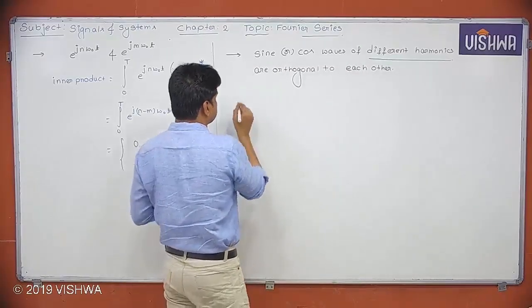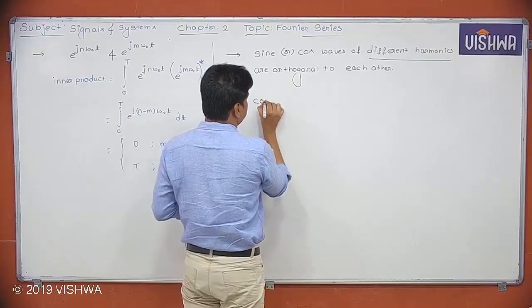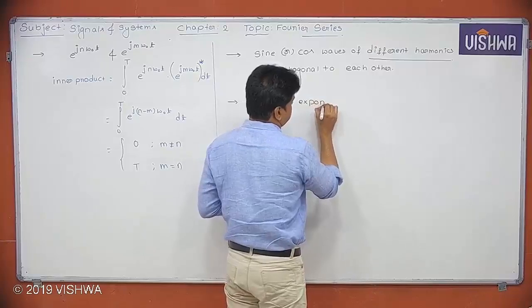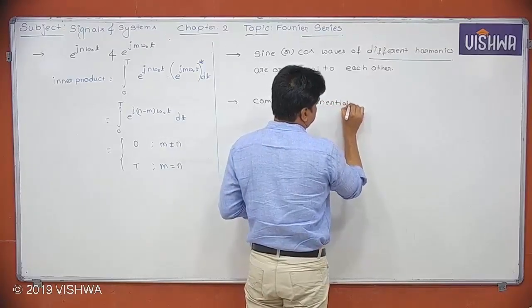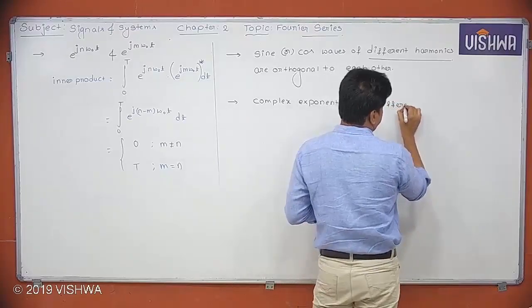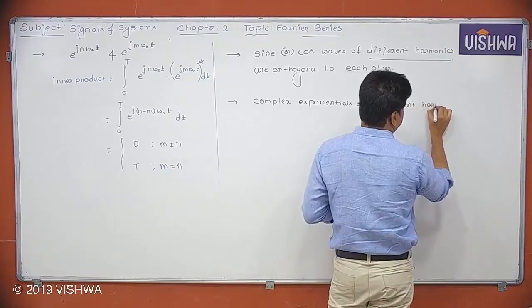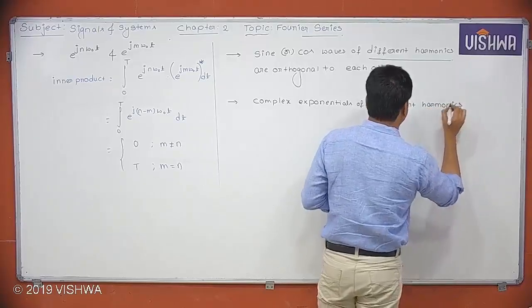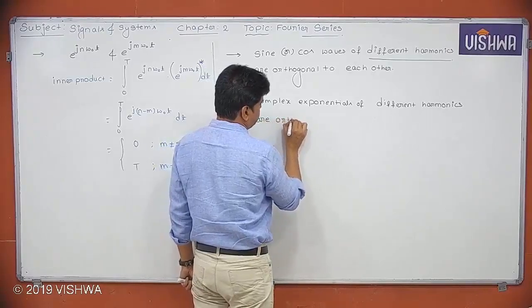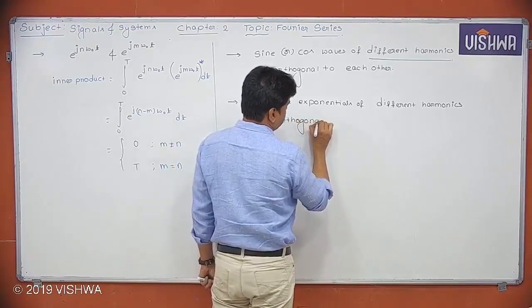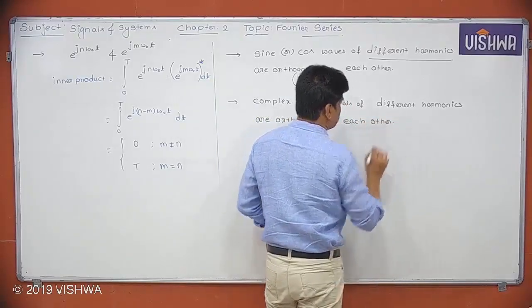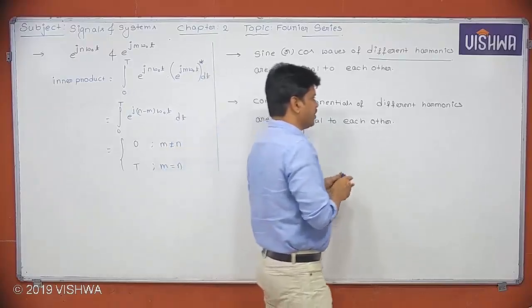Next, complex exponentials of different harmonics are orthogonal to each other. Here also, different harmonics.